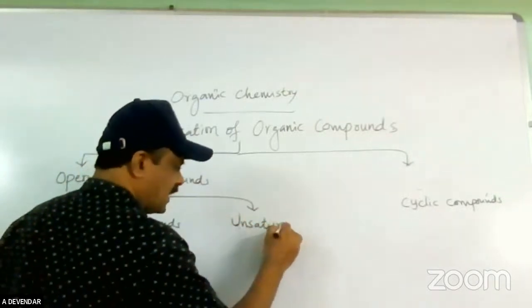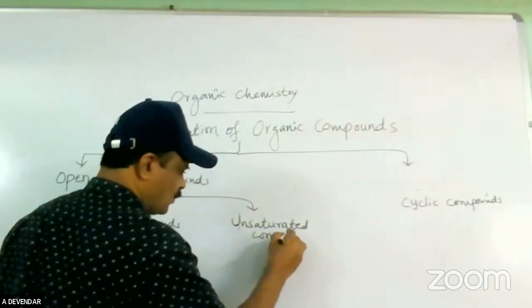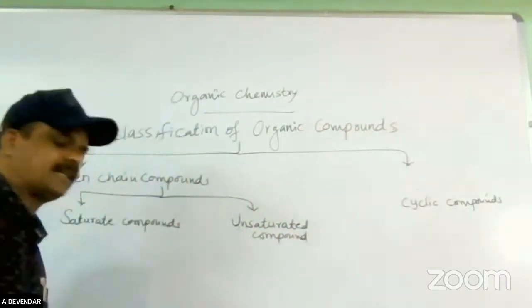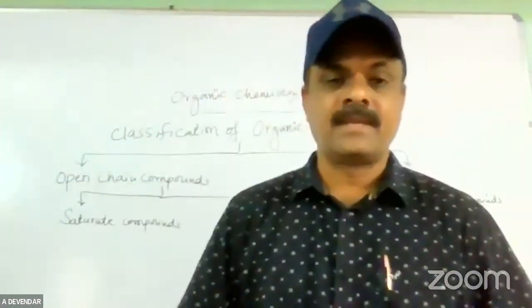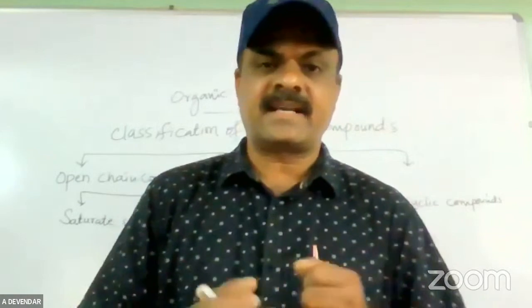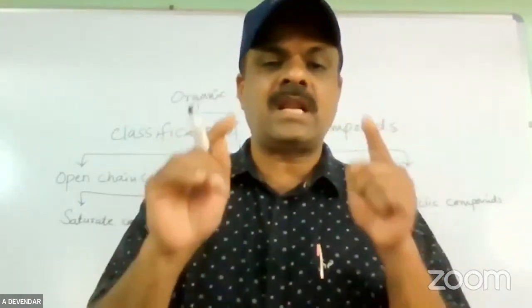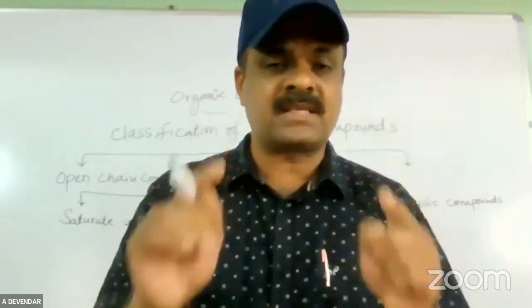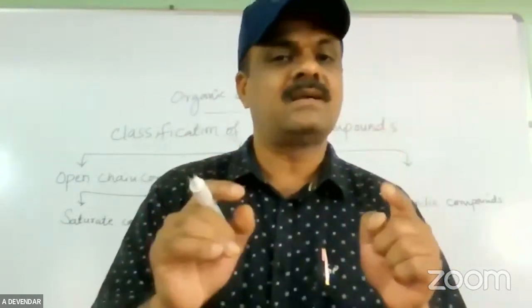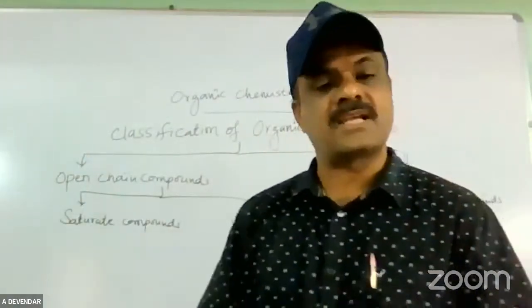What is saturated? I already told you that the carbon atom is tetravalent in nature. When this tetravalency of the carbon atom is satisfied with all single covalent bonds, those compounds are called saturated hydrocarbons or saturated compounds.